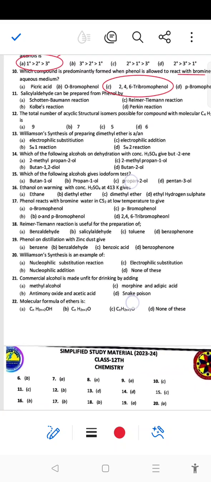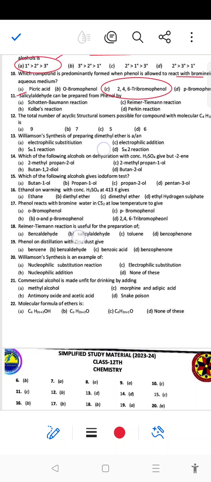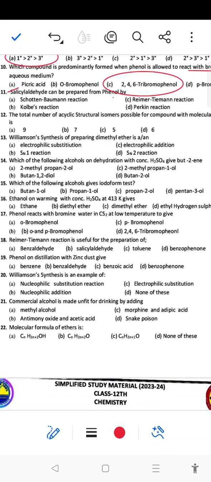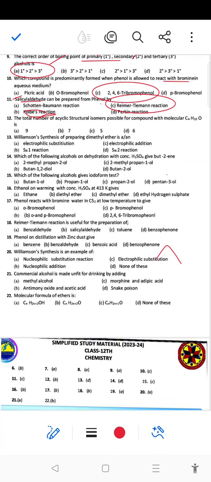product. ठीक है जी। Next, salicylaldehyde can be prepared from phenol. So salicylaldehyde प्रिपेयर करांगे फिनोल तो, that is formed by the Reimer-Tiemann reaction. So अगर इतने पूछा जाता salicylic acid, that is the Kolbe's reaction. ठीक है। Next question, the total number of acyclic structure isomers possible with the compound C4H10O, that is total number 7. B option is the right answer.